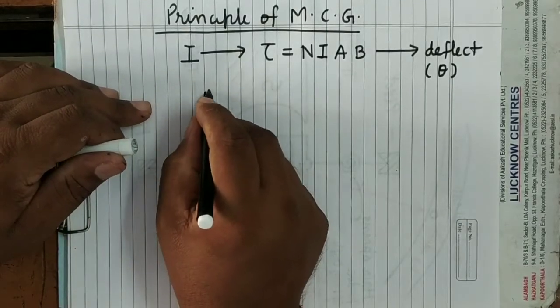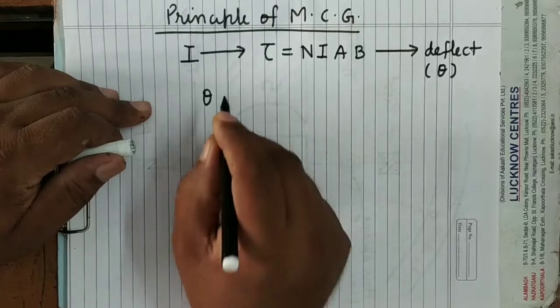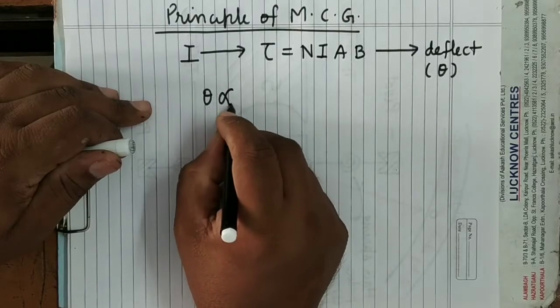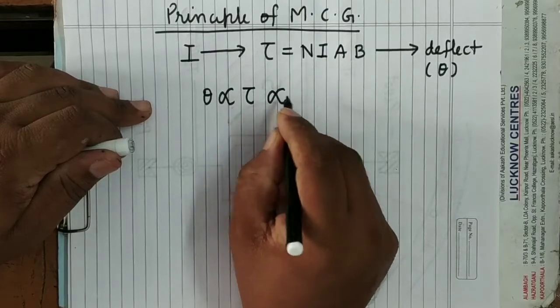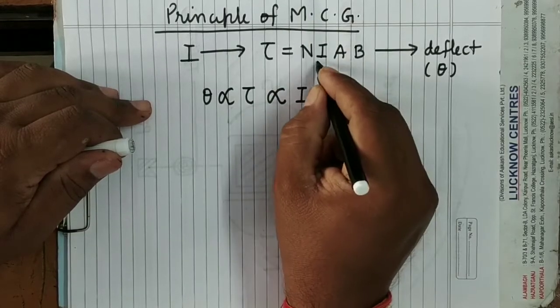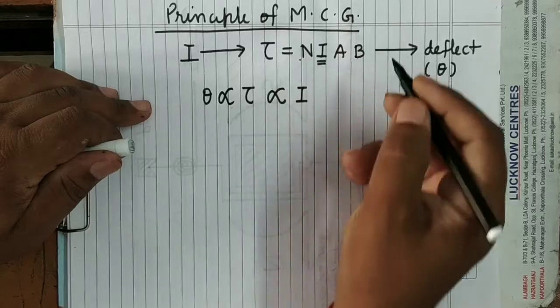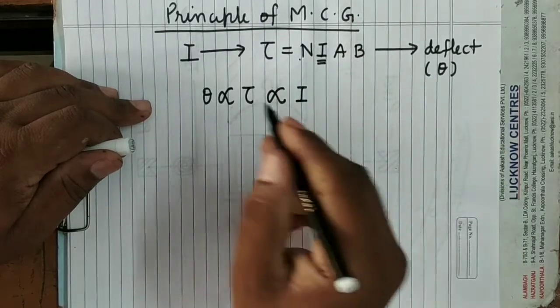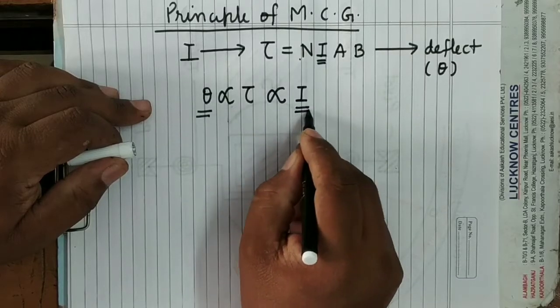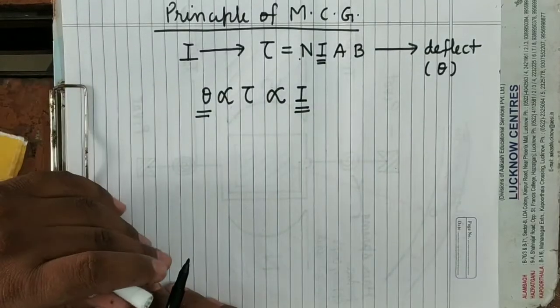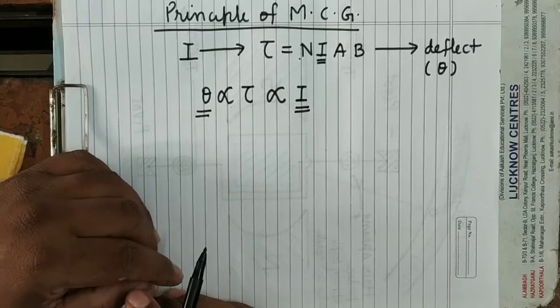So from here you can see that the magnitude of deflection is directly proportional to torque. Torque is directly proportional to I, because only I can change. N, A, B are constants. So by measuring the magnitude of deflection, we can measure the strength of current. This is the principle of moving coil galvanometer.